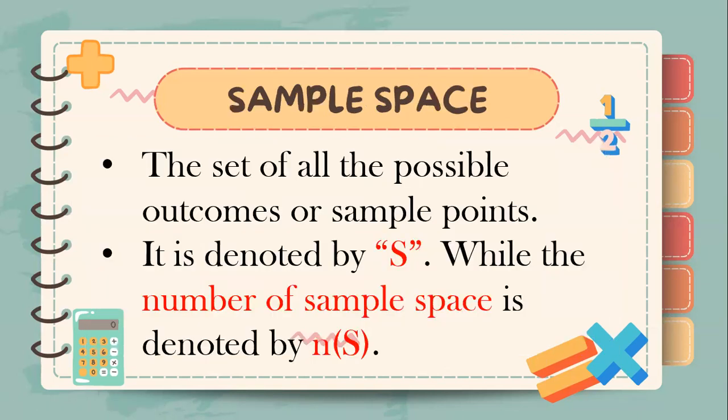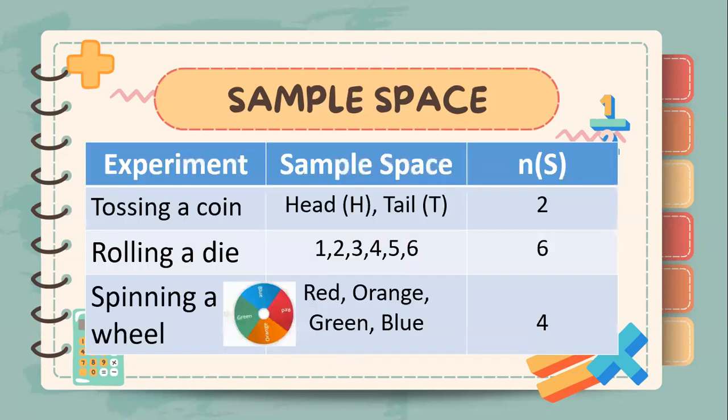The set of all the possible outcomes, or sample points, is called the sample space. It is denoted by a capital letter S, while the number of elements in the sample space is denoted by n(S), or n of S. In an experiment of tossing a coin, the sample space would be all the possible outcomes, and that would be the head and the tail. So the number of sample space would be 2.